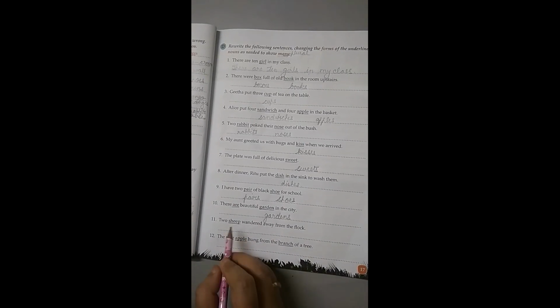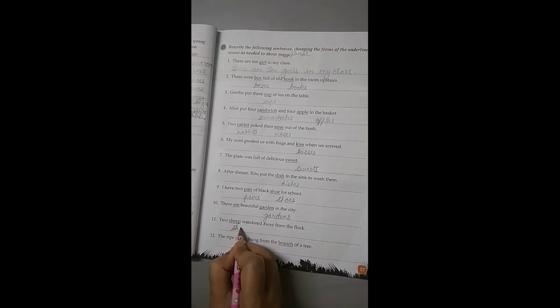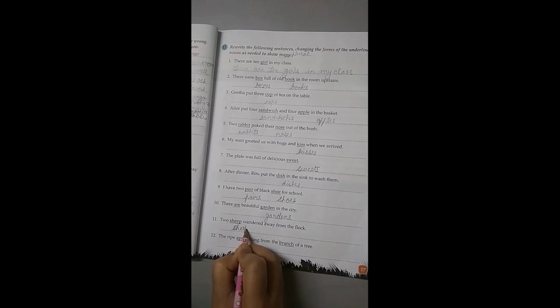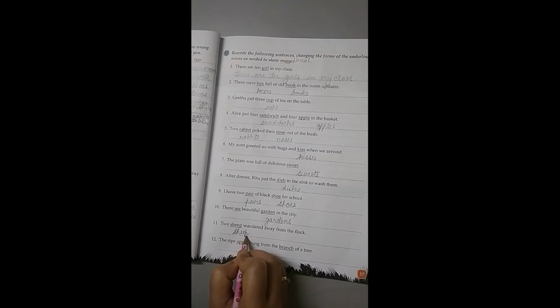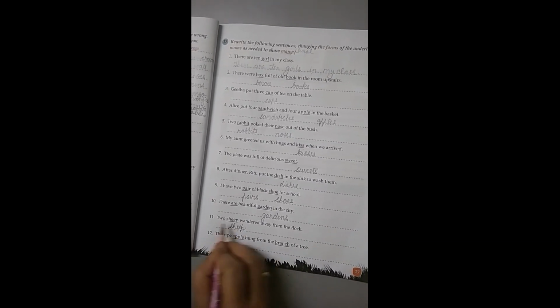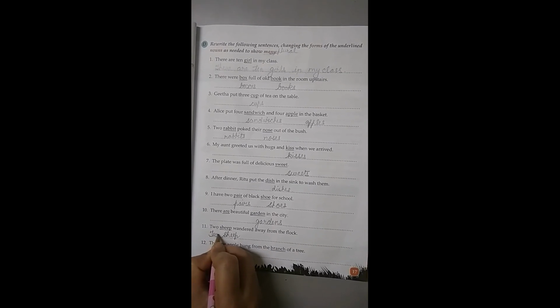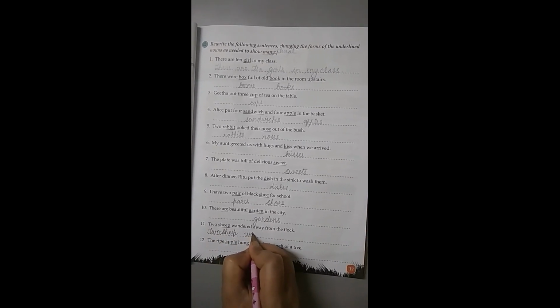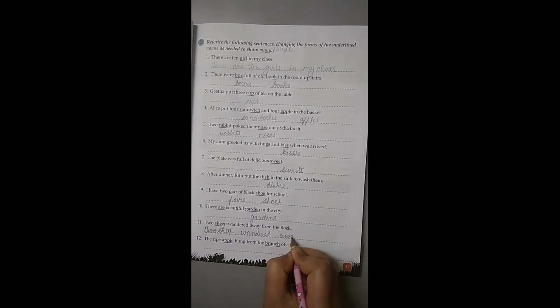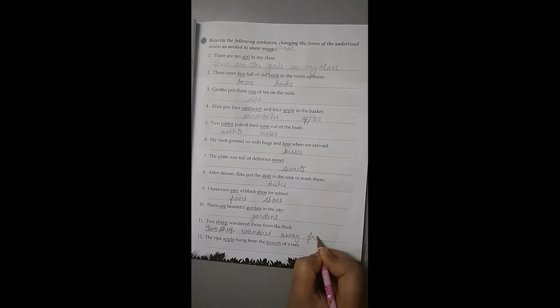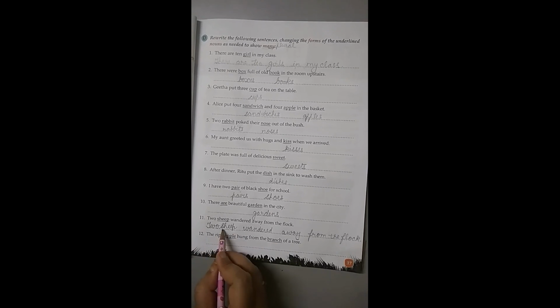2 sheep wandered away from the flock. Sheep will not convert. So you will write only sheep, whether it is 2, 3, whatever it is. But in plural form also, sheep will remain as it is. It will not convert. So you will write full sentence like this. 2 sheep wandered away from the flock. F-L-O-C-K, flock. Sheep will not convert.